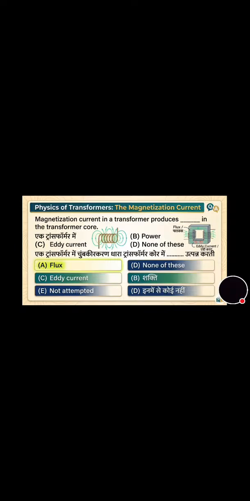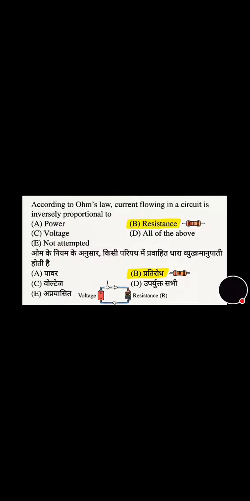और नेक्स्ट क्वेश्चन है: Magnetization current in a transformer produces dash in the transformer core. इसका करेक्ट आंसर है flux. अब हम जाते हैं नेक्स्ट क्वेश्चन पे. According to Ohm's law, current flowing in a circuit is inversely proportional to resistance. इसका करेक्ट आंसर है resistance, because V is equal to IR, जो आप सबको पता है.